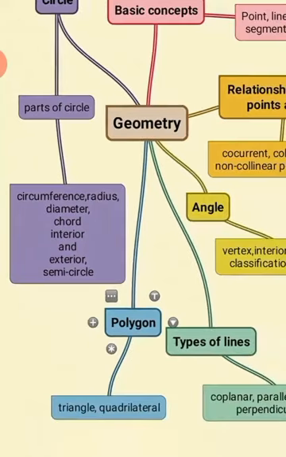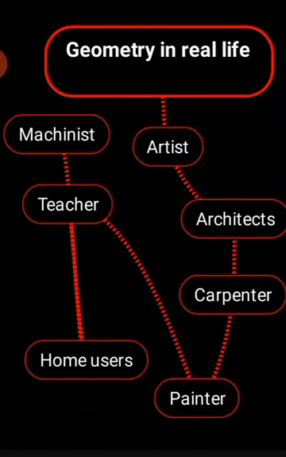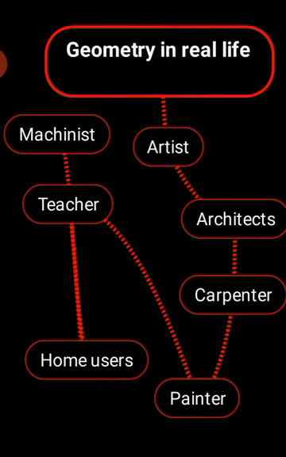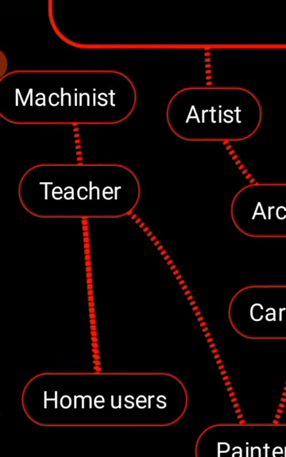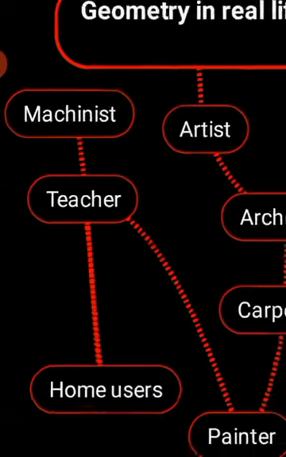Now, before this you must know what is the need to understand the topic geometry. It means what are the motives of learning topics of geometry. So first see what are the objectives of teaching geometry. Geometry is extremely useful for engineers, architects, carpenters, artists. Even a painter is using geometry in a different way. A machinist who is operating a machine, or even your teachers, your parents, home users, all are using geometry in a direct or indirect way in their lives.